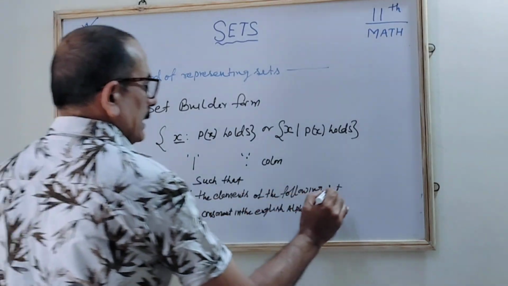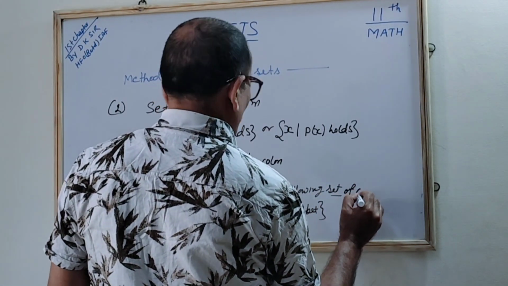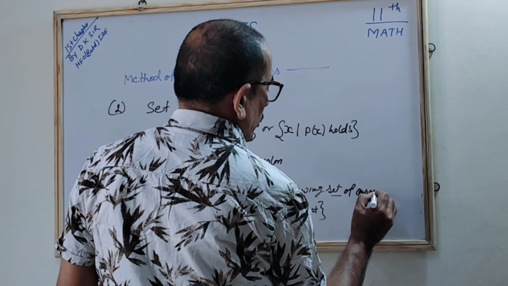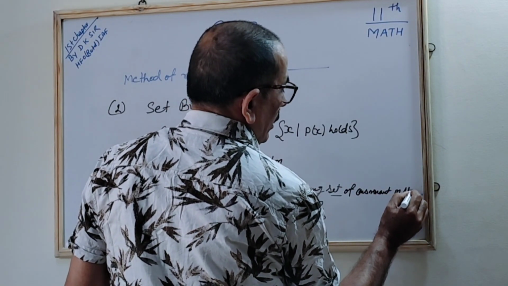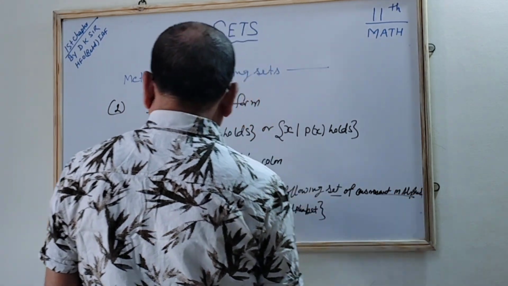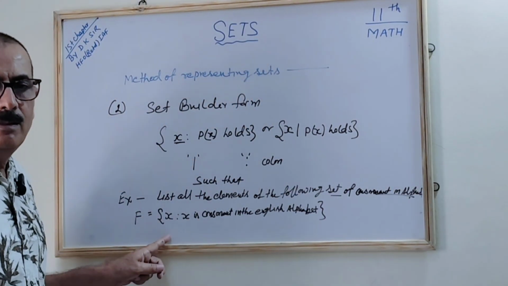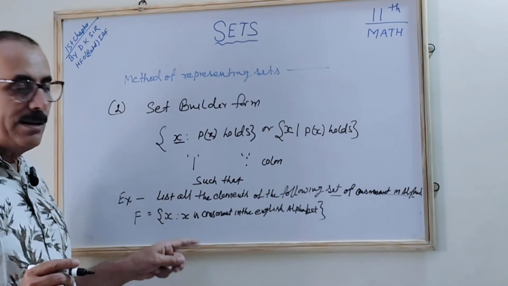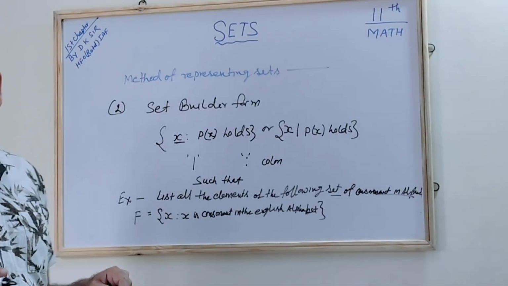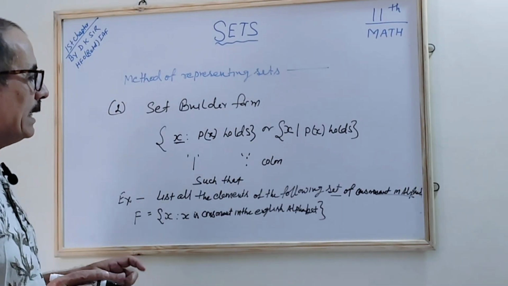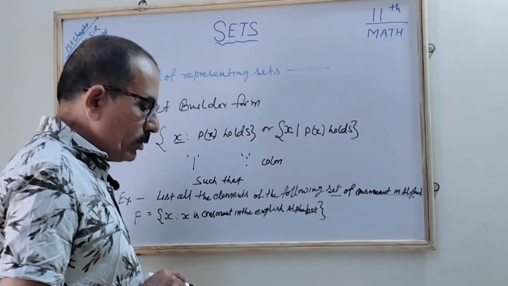The following set is basically the set of consonants in the alphabet. Correct? To be written in the set builder form, how will we write? We will write x, the element such that x is a consonant in the English alphabet. Correct? This is the way you can write into the roster form.